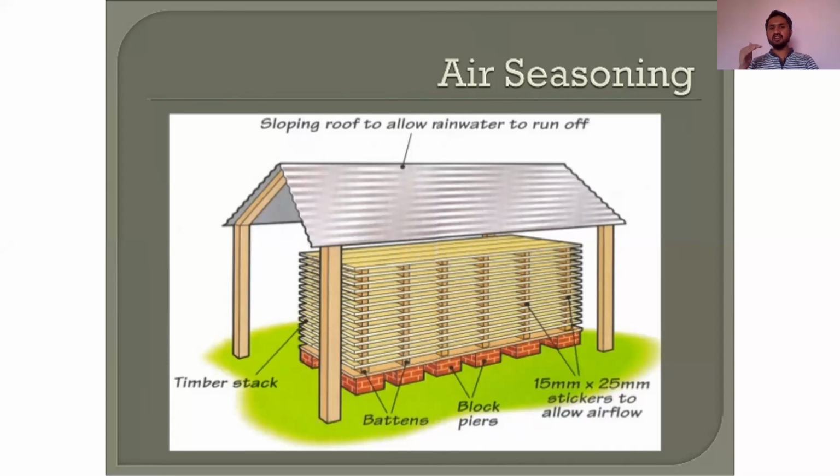Why we are keeping these battens is that there should be circulation of air in between. No timber should be in contact with another. All the timbers which we are keeping for drying should not be in contact with each other, so in between each timber there will be a batten. Because of circulation of air from all four sides, the timber will get dry. At the top the roof is provided so that rain does not come in contact with the timber.